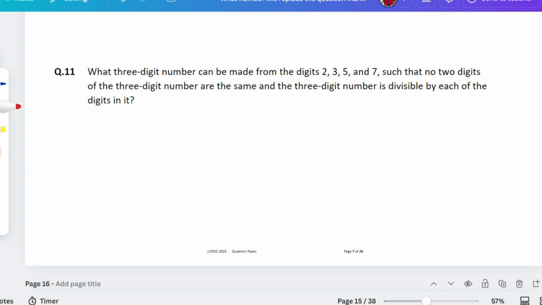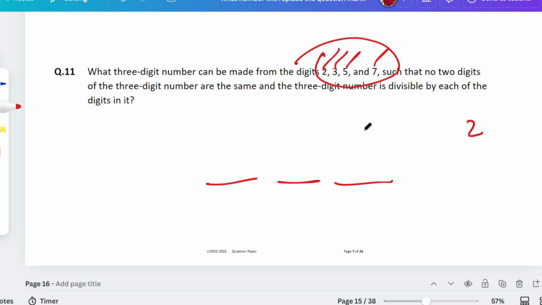Now this question is only for like a minute or half a minute. What three-digit number can be made from the digits 2, 3, 5, and 7 such that no two digits of the three-digit number are the same, meaning you cannot repeat the digit, and the three-digit number is divisible by each of the digits in it? That doesn't mean it will be divisible by all of these; the number you make might be like 275, which means it should be divisible by 2, 7, and 5 as well. It should not be divisible by 3. That's the point.